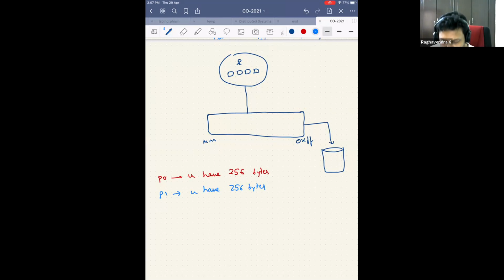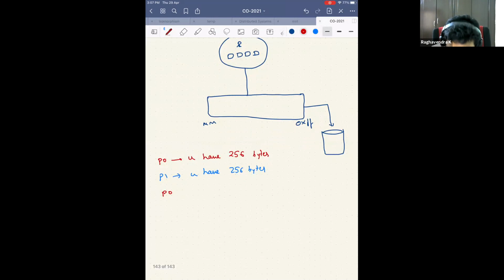But we are saying that for both of the processes. What is a process? A process is a program in running. It's just a program with life, right? It's actually getting instructions executed. So we said process 0 has 256 bytes, process 1 has 256 bytes. And how do I schedule it? Let's say I start with process 0. So this is time multiplexing.